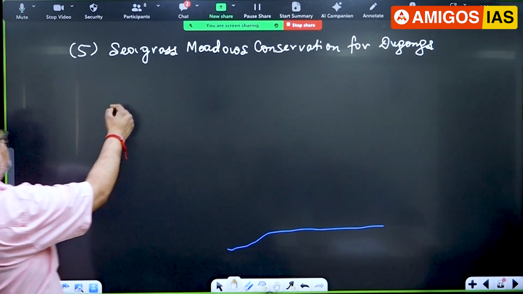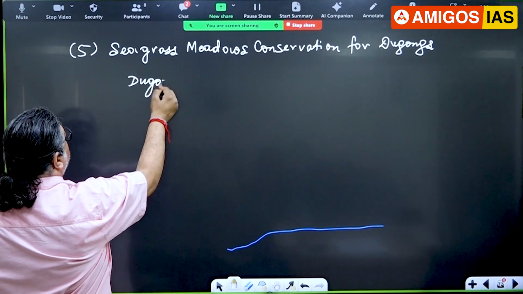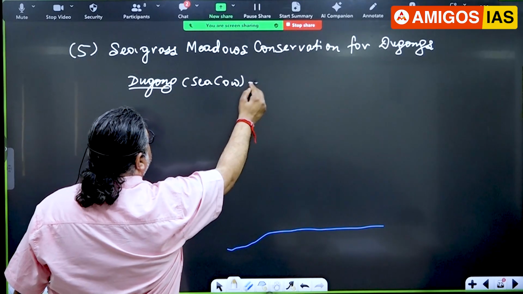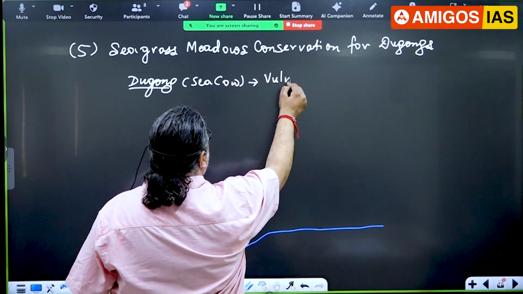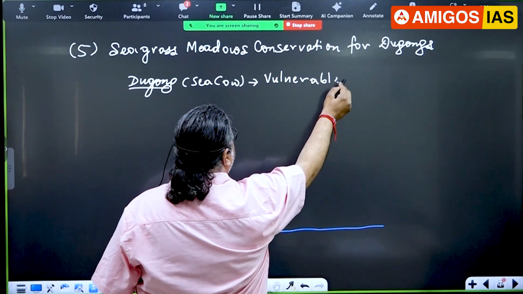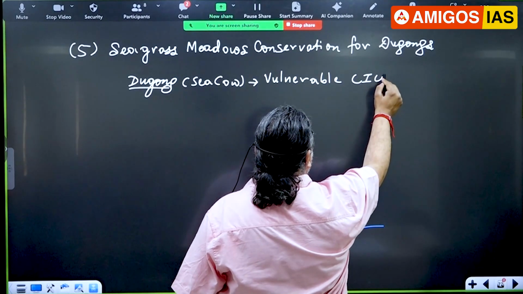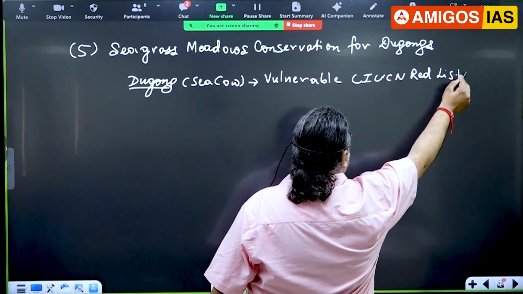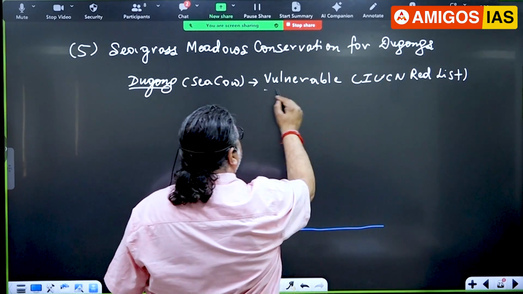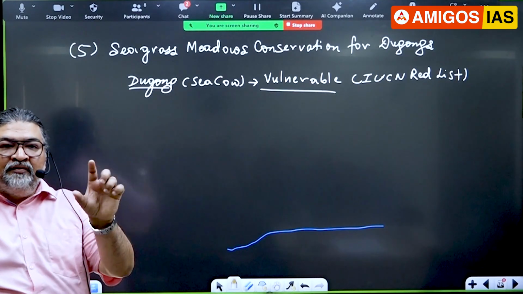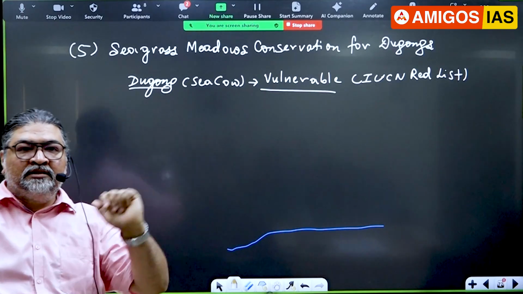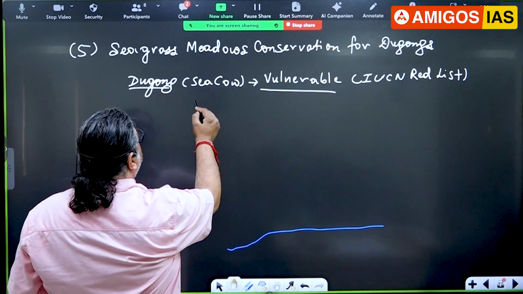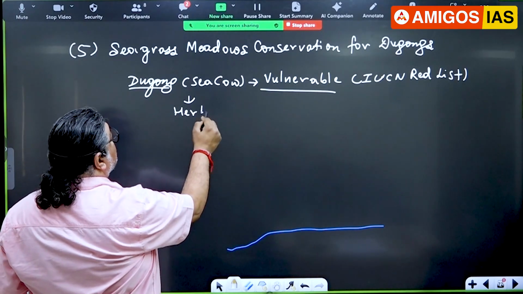Now the dugong, if you look at it as an animal, is basically vulnerable according to the IUCN Red Data Book, the Red List of threatened species. What do you mean by vulnerable? Half the population has declined in the last 10 years. And these basically feed on this one.